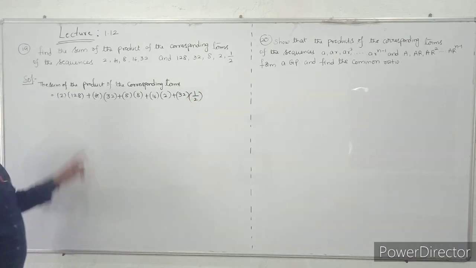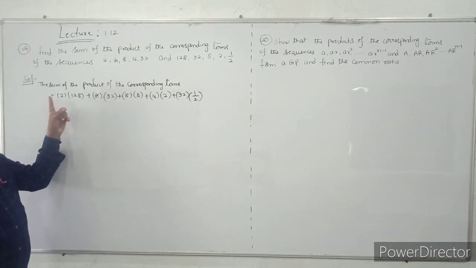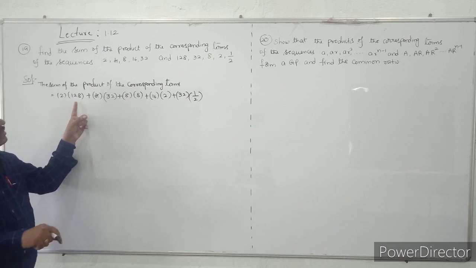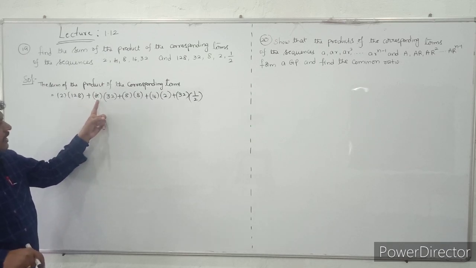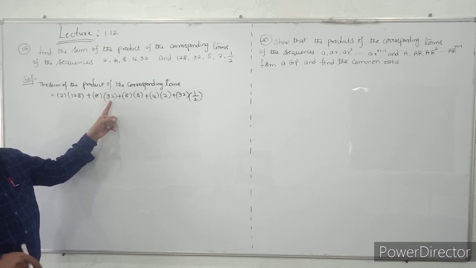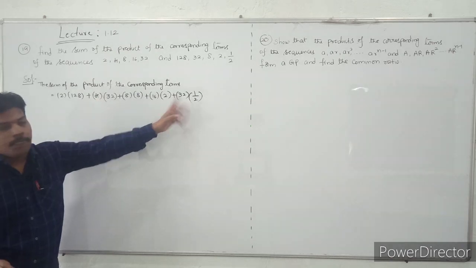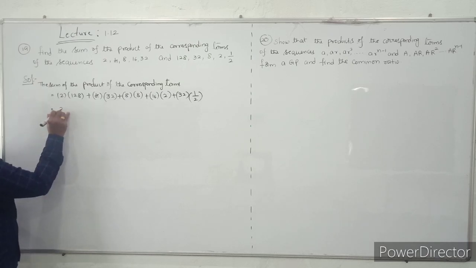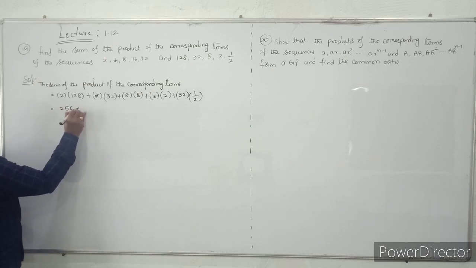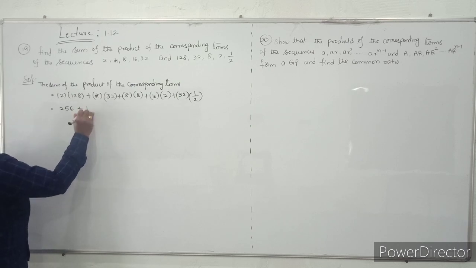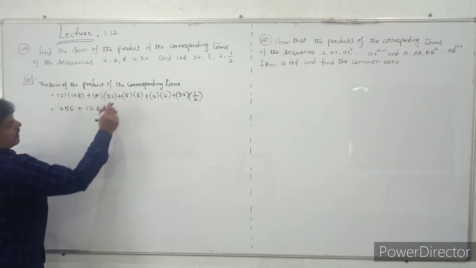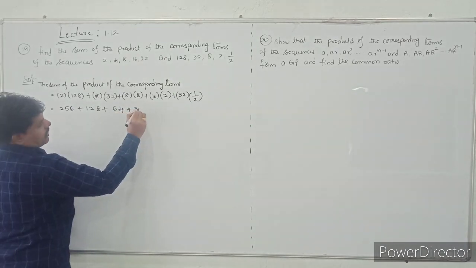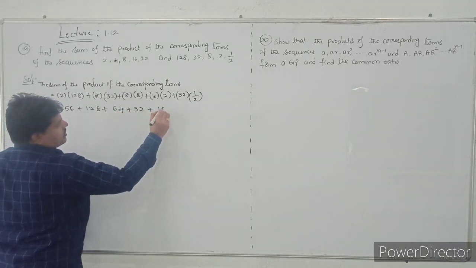That means first term in the first sequence into the first term in the second sequence, plus the second term in the first sequence into the second term in the second sequence, and so on. Here just multiply the terms, what you will get is nothing but 256 plus 128 plus 64 plus 32 plus 16.